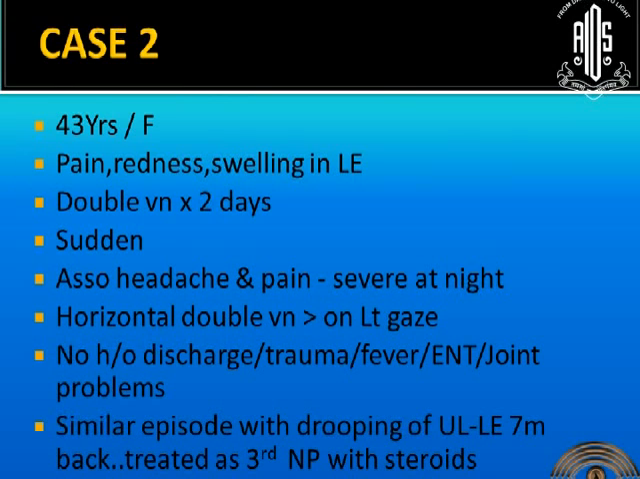The patient had horizontal double vision on left gaze, no history of discharge, trauma, fever or ENT or joint related problems. There was a similar episode like this 7 months back where she had drooping of the left upper lid, and that was treated as a third nerve palsy, probably due to pseudotumor, with steroids, and it resolved for her.